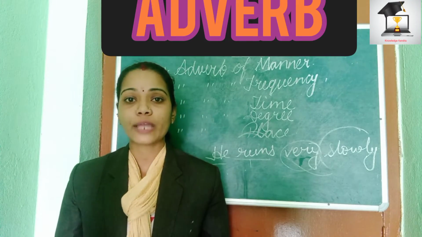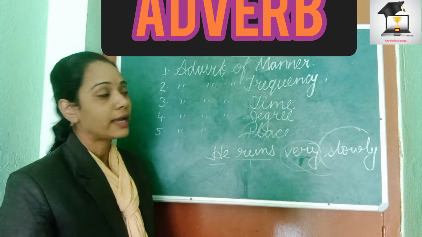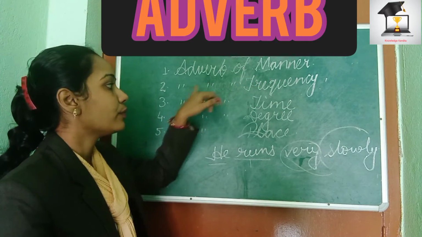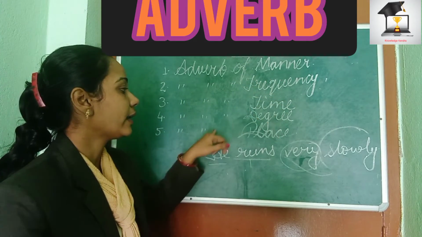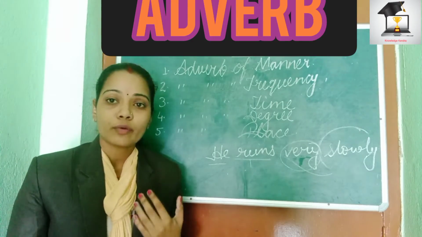Let us talk about types of adverbs. So here we have 5 types of adverb which I have already said: adverb of manner, adverb of frequency, adverb of time, adverb of degree and adverb of place at last. So first of all, we'll talk about adverb of manner.